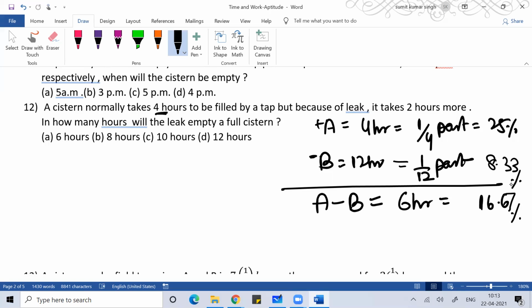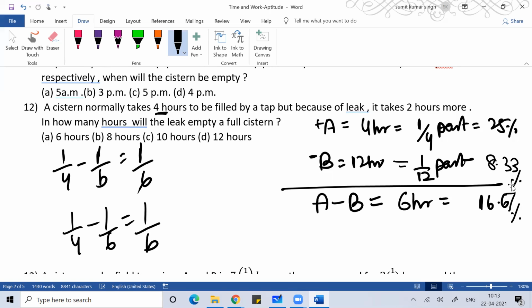Solve it: 1/4 minus 1/b. Then solve this, so 1/4 minus 1/6 is equal to 1/b. Solve it to get the answer. With this you get the value of b as 12 hours.